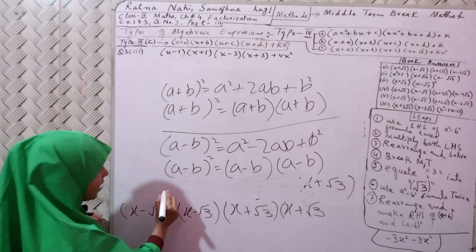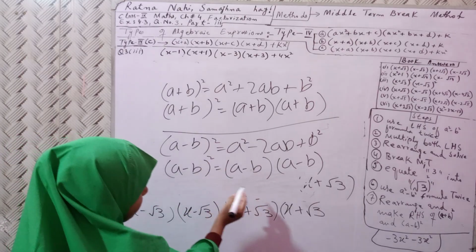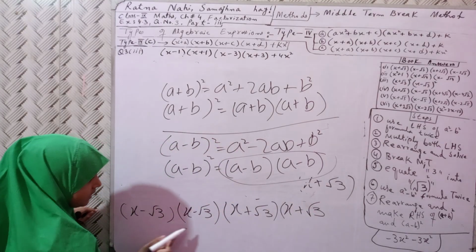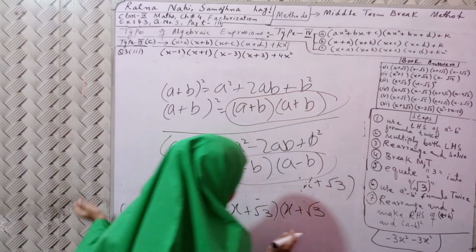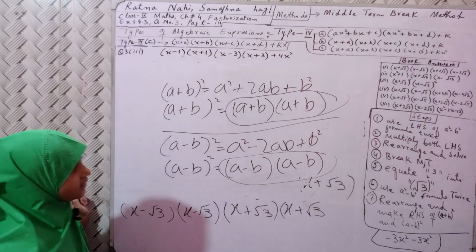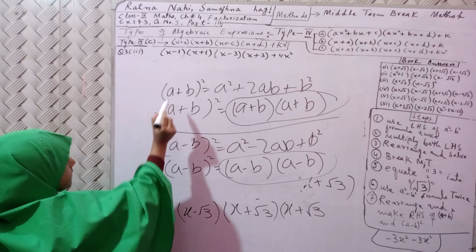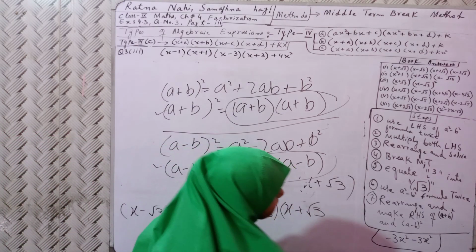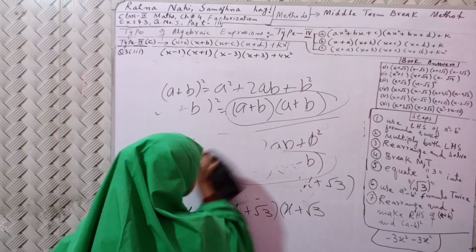So you can see this one is matching with this, and this one is matching with this. Now we need to use these sides. Okay, I am removing it. You have noted now, that's why I am removing it.